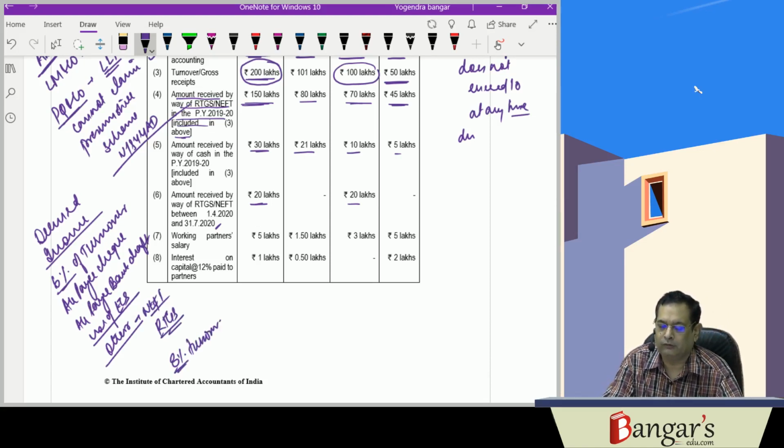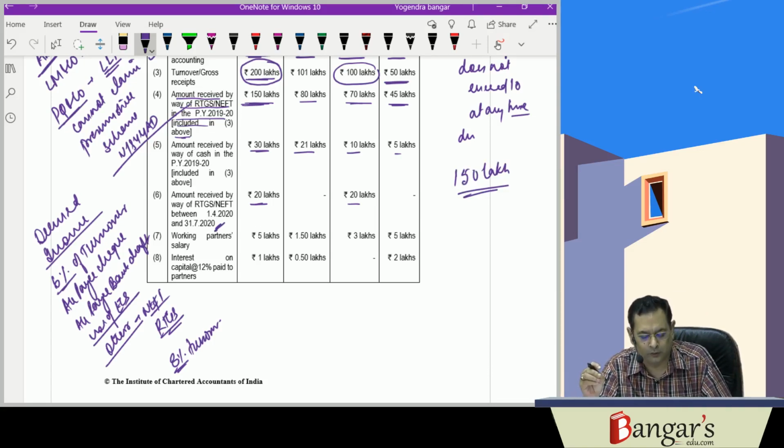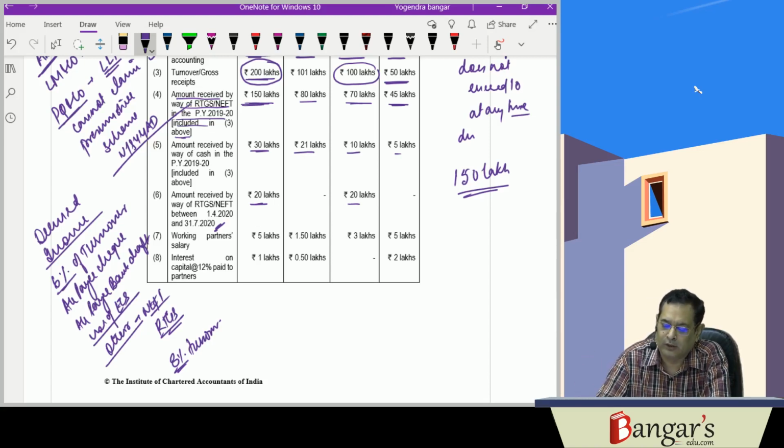And here they say that the amount received by way of RTGS and NEFT is 150 lakhs, and the same is received during the financial year up to the due date of furnishing the return of income. It has been provided that 6% of the total turnover or gross receipt which is received by account payee cheque, account payee bank draft, or use of electronic clearing system through a bank account or through such other electronic mode as may be prescribed, and the same is received during the previous year or on or before the due date of furnishing the return of income under section 139(1).